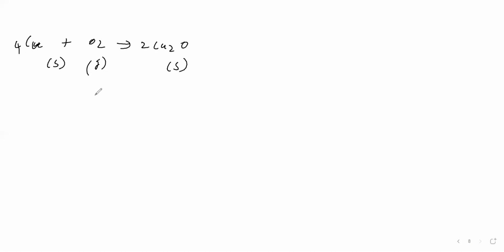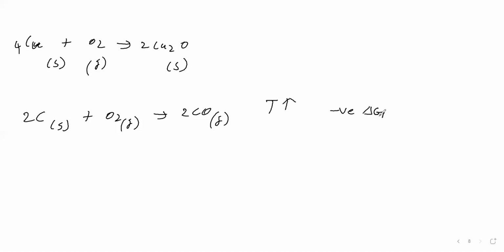Then carbon solid with oxygen gas gives carbon monoxide gas. Let us balance the equation like this. On rising the temperature, what happens to the negative value of delta G? For this we will see delta S. The left side has 1 mole of oxygen gas, the right side has 2 moles of carbon monoxide gas. So in the product, gaseous moles are more compared to reactants.